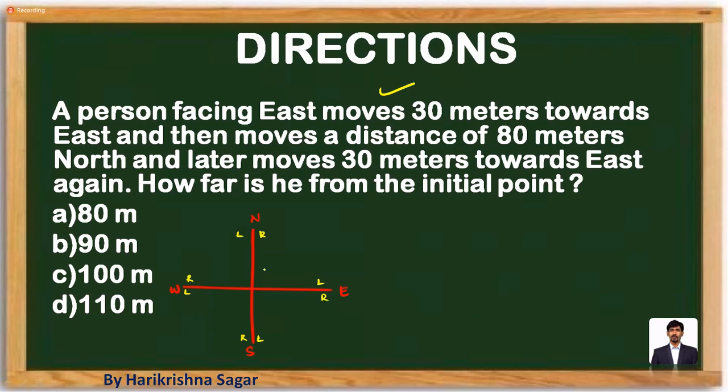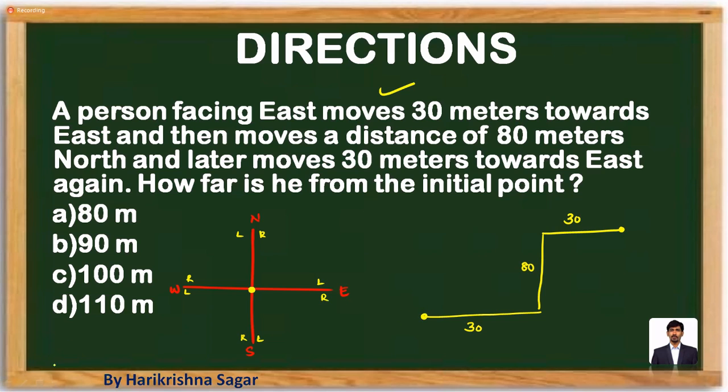So solve the question by taking the origin. Look at what the given data is. A person facing towards east moves 30 meters towards east. That means starting from here, he moves 30 meters towards east. Then he moves a distance of 80 meters towards north. North means this. Later he moves 30 meters towards east. So how far is he from the initial point?